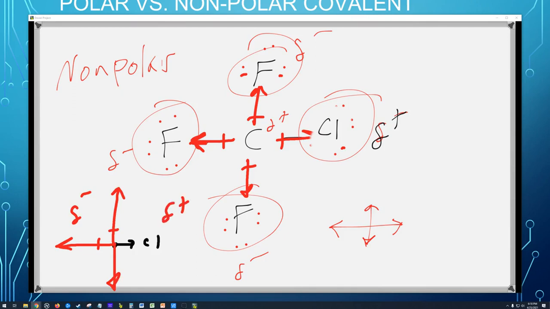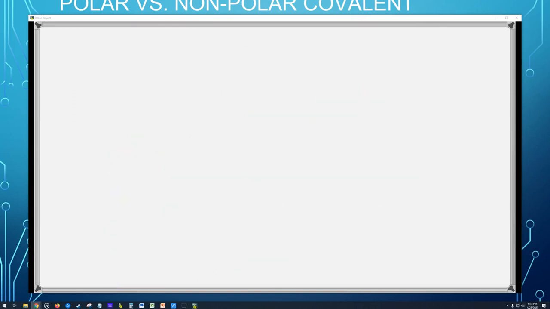So if you change out one of those fluorines to where they're not identical on all sides, then they're not going to cancel out. Okay, so that's kind of cool.